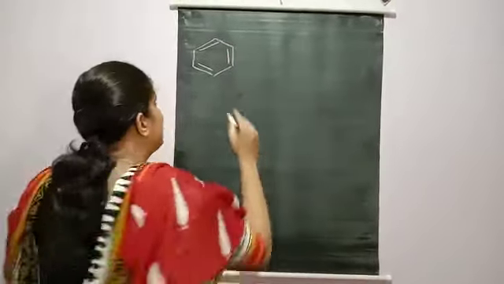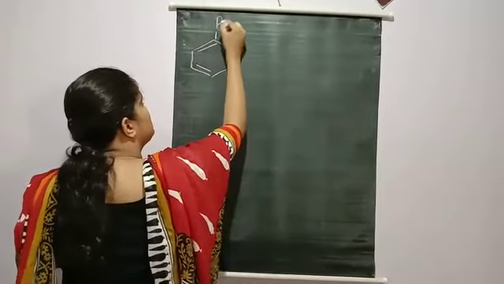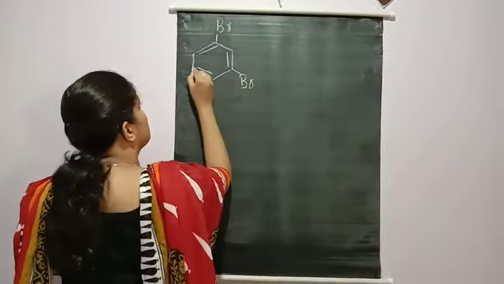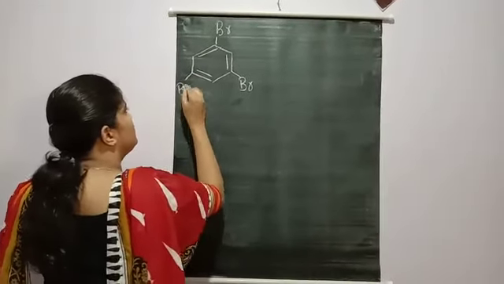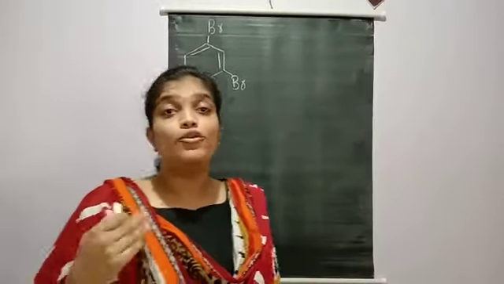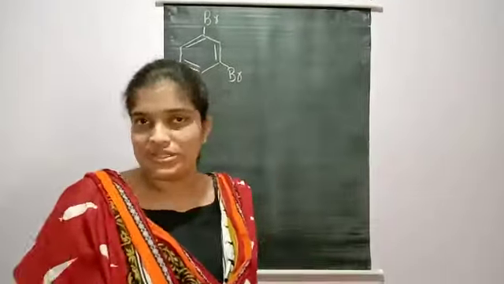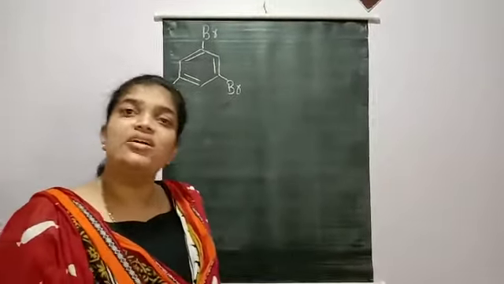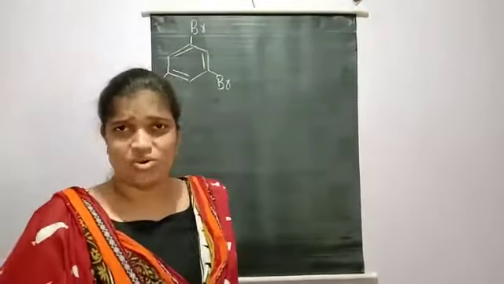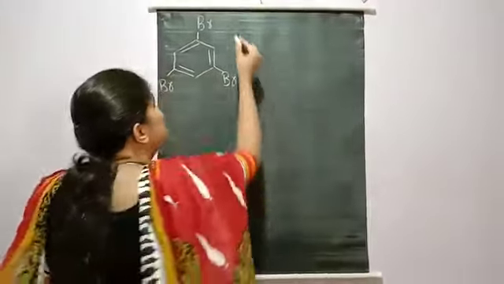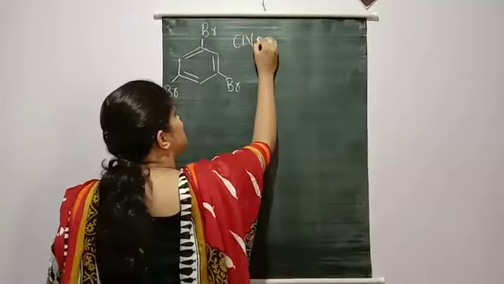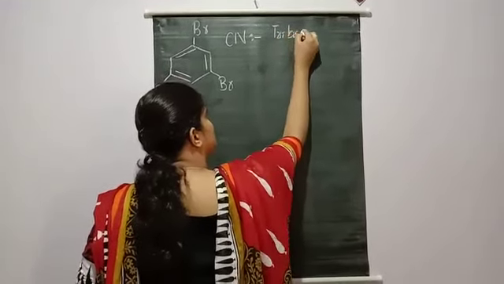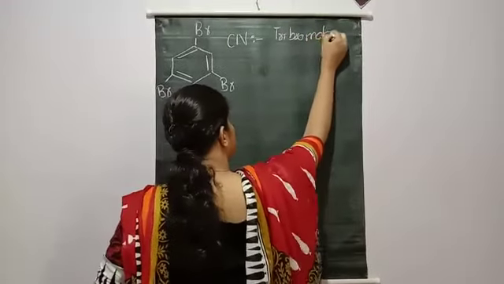Suppose I had something like this. Now in this case, what would be the common name? Suppose bromine is here and here. You can say meta tribromobenzene. That is also not wrong. You can just write the common name as tribromobenzene. This is also fine.